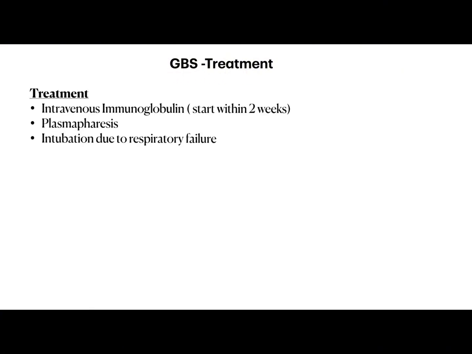How can we treat GBS? We can give IV immunoglobulin, which should be given as early as possible, because the earlier we start immunoglobulin, the better the outcome. We can also do plasmapheresis, where we can remove the antibodies that have developed. We have to do intubation if the respiratory muscles are involved or respiratory failure develops. And there is no role of steroids. We can see some improvement with steroids in CIDP, but not in GBS.